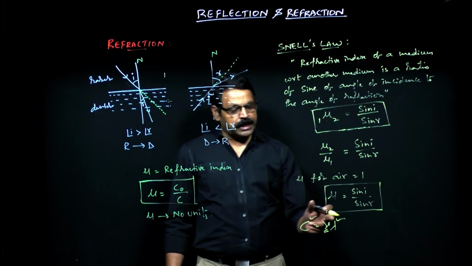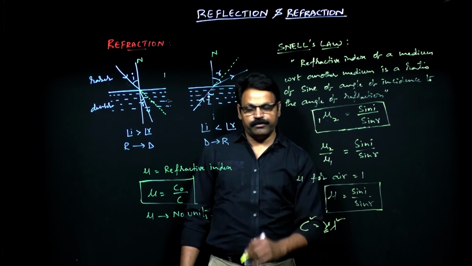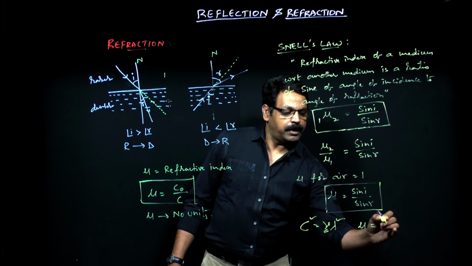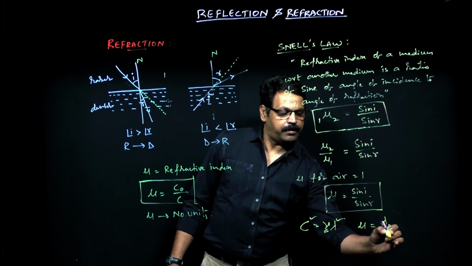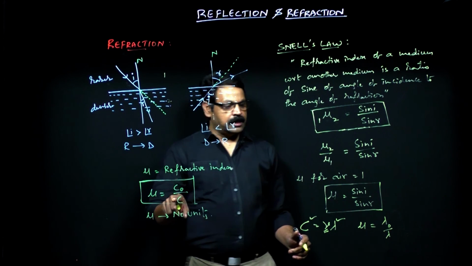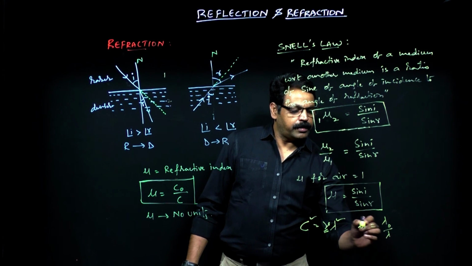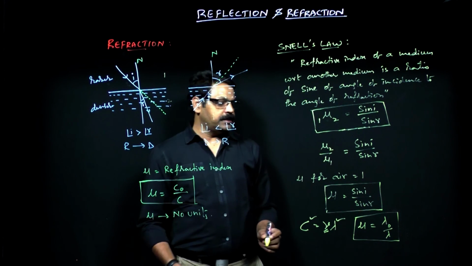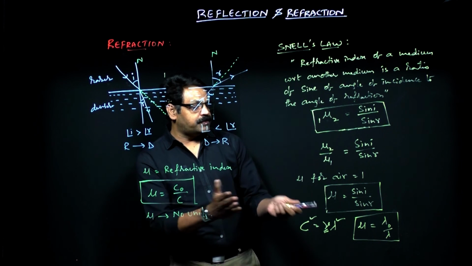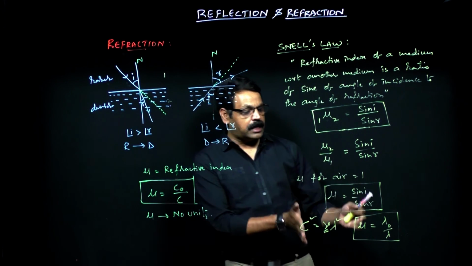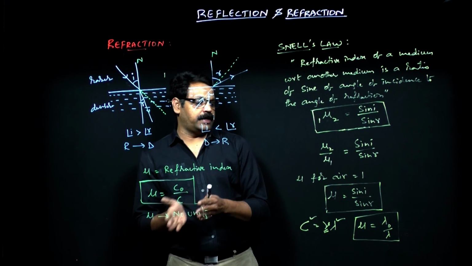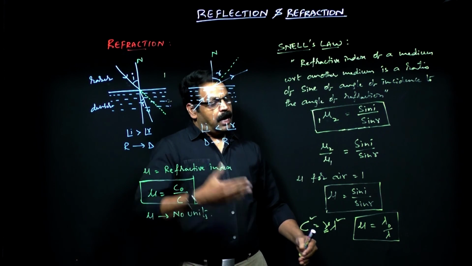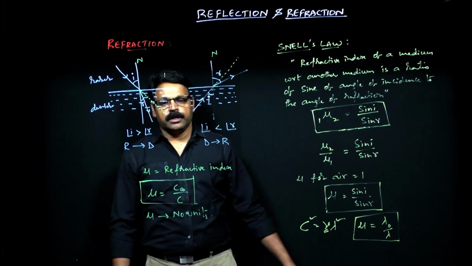That is why the refractive index can also be written as mu equals lambda 1 by lambda 2, that is, lambda naught by lambda, instead of C. This is one more way of representing the refractive index. It changes with wavelength, which means color: as the color of the light varies, the refractive index will also vary. How it varies we will look at, along with a few more points with reference to the refractive index.